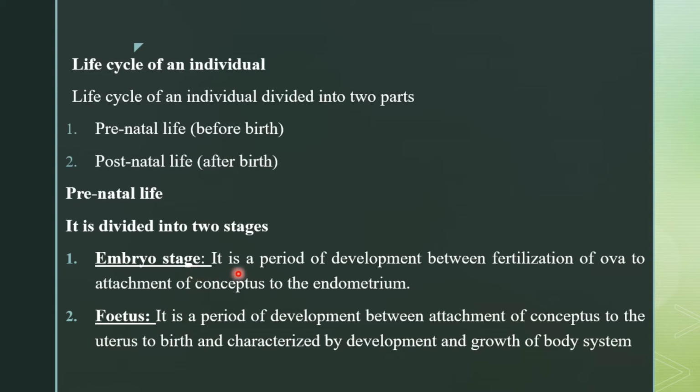Embryonic stage, it is a period of development between fertilization of the ova to the attachment of the conceptus to the endometrium. So the conceptus is the fertilized ovum, which is going to adhere to the inner wall of the uterus, which is called the endometrium.